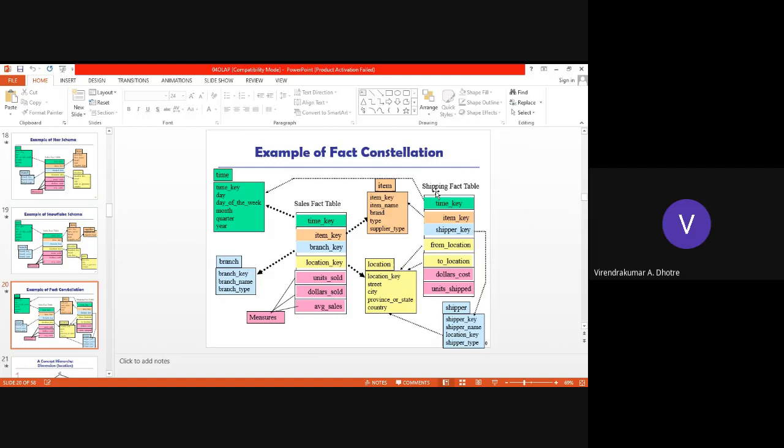There is again location, shipper key, and shipper key contains location key. So there is a hierarchy, there is a snowflake schema, and there is also sharing between the two fact tables. Location key is also present in the sales fact table. So we can say this kind of model acts as a galaxy schema, or one more name is also called fact constellation schema. Hope you got the difference.